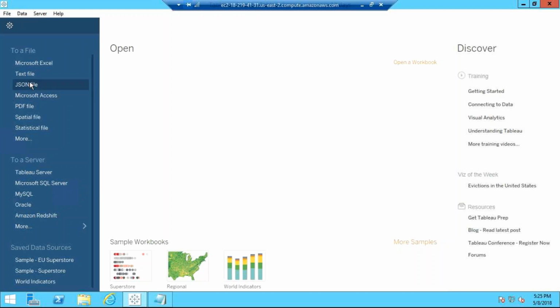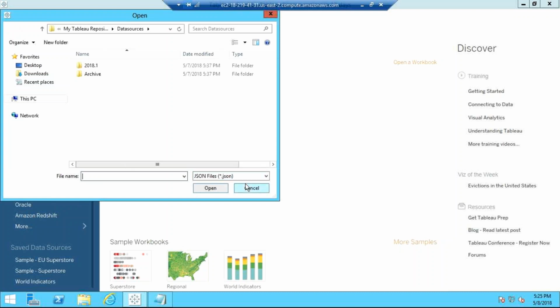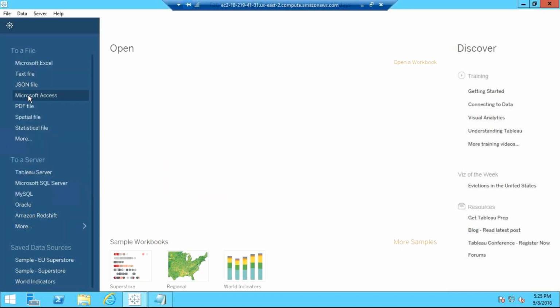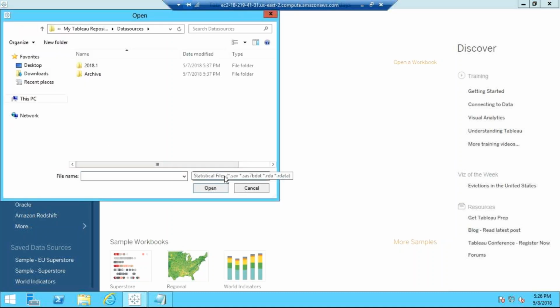So Microsoft JSON, that is JSON means like web pages. So data from web pages you can bring up. So again, JSON files are there, using code and all. Microsoft Access, you must be aware of that since you're working on Excel. PDF file, you can load data from PDF itself, so Tableau can read the PDF also, which some other tools can't do, but Tableau can read data from PDFs also, and it will be converted into a tabular form. Okay, spatial data, geographical data, statistical files like you have SAS files or R files, SPSS, all these are statistical files.